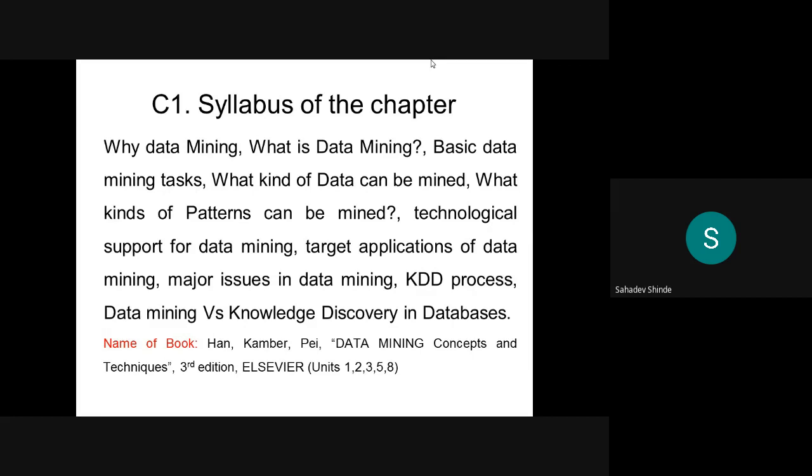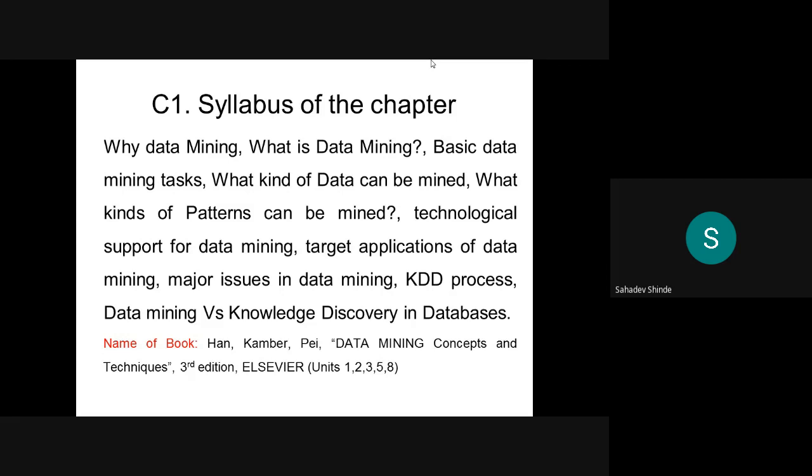The syllabus of the chapter is: why data mining, what is data mining, basic data mining tasks, what kinds of data can be mined, what kinds of patterns can be mined, technological support for data mining, target applications of data mining, major issues in data mining, the KDD process. KDD is called knowledge discovery in databases, and data mining versus knowledge discovery in databases.